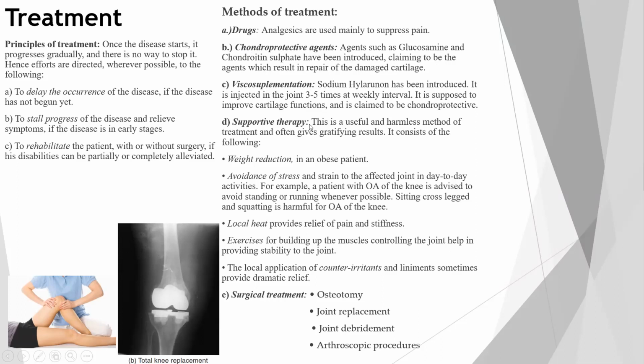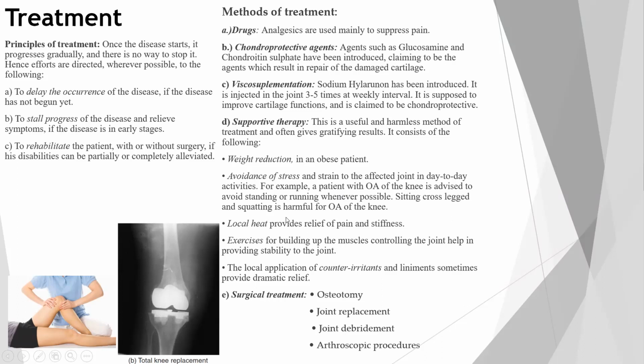Fourth is supportive therapy. This is a useful and harmless method of treatment and often gives satisfying results. It consists of the following. First is weight reduction in an obese patient to avoid stress on the joint. Avoidance of stress and strain to the affected joint in day-to-day activities. For example, a patient with OA of the knee is advised to avoid standing or running wherever possible. Sitting cross-legged and squatting is harmful for OA knee.